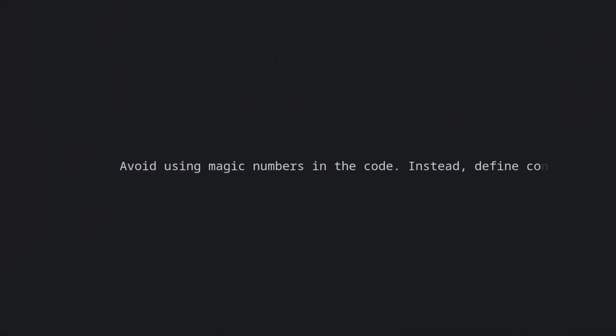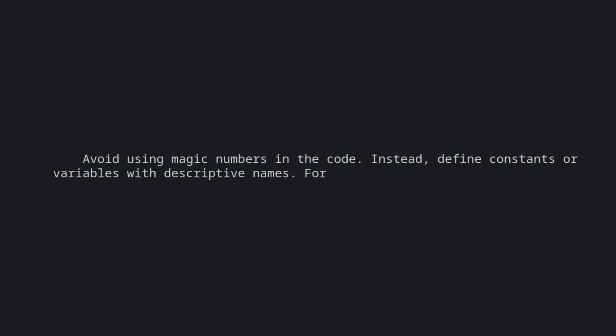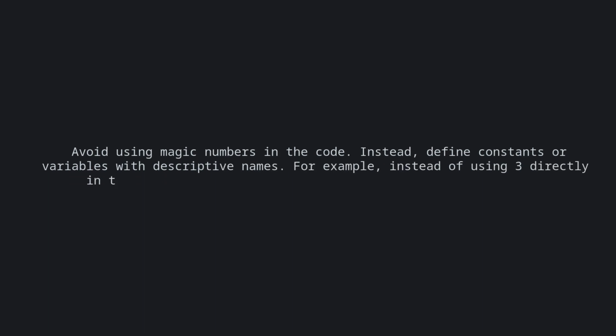Avoid using magic numbers in the code. Instead, define constants or variables with descriptive names. For example, instead of using 3 directly in the loops, define a constant like const int board_size = 3. And this is some advice that you really should follow.